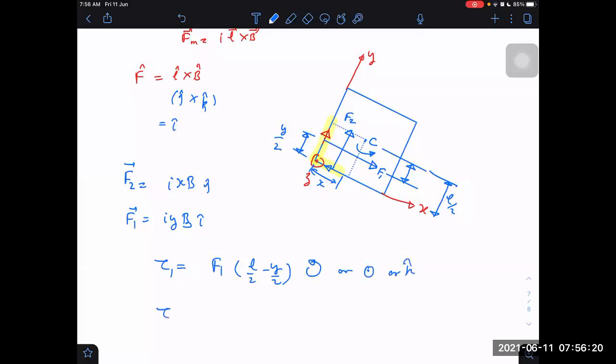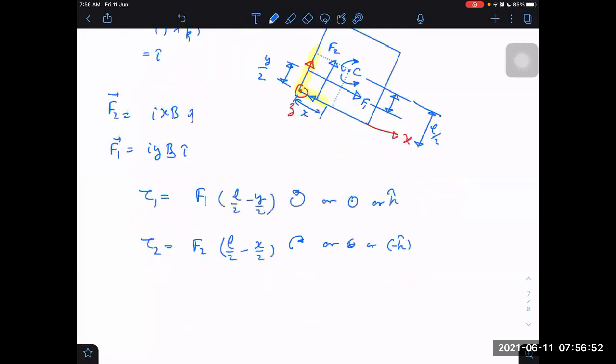What about torque 2? F2 into this perpendicular distance, in the same way we can tell, L by 2 minus x by 2. Direction is opposite to that, minus k cap.